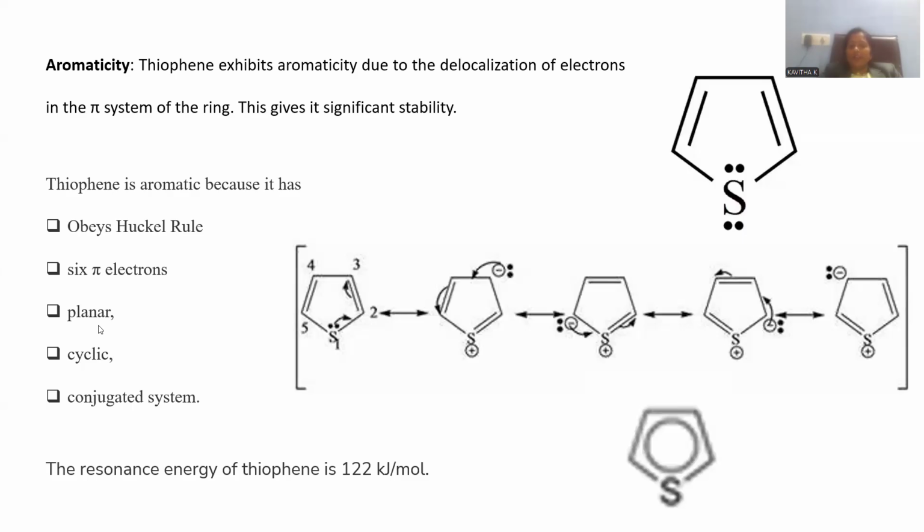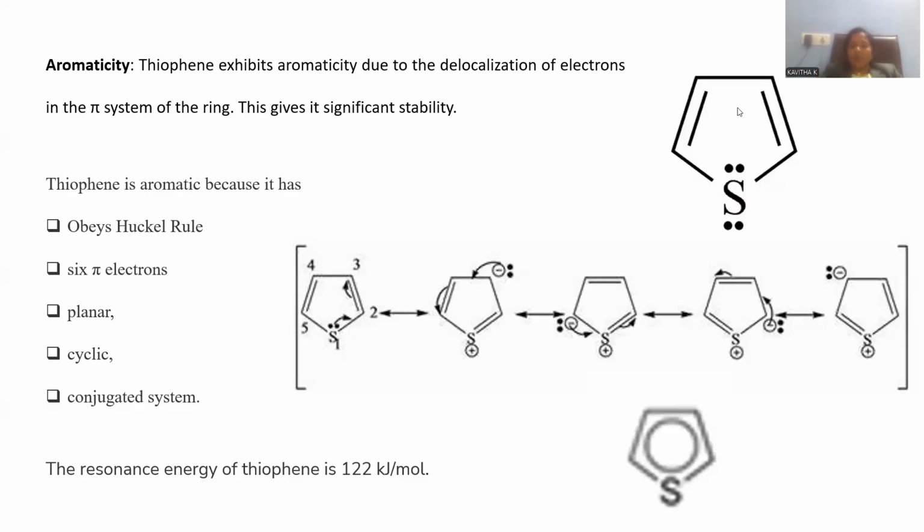Planarity is attained by any molecule whenever all the atoms are part of sp2 hybridization. Then only will planarity be attained, right? And since the molecule is participating in sp2 hybridization, planarity will be attained by this molecule. And moreover, it is a five-member cyclic system. The cyclic characteristic is also obeyed for aromaticity.